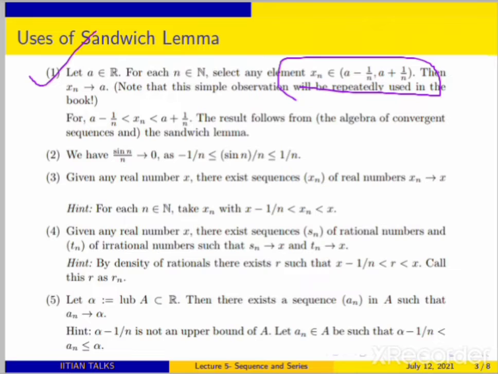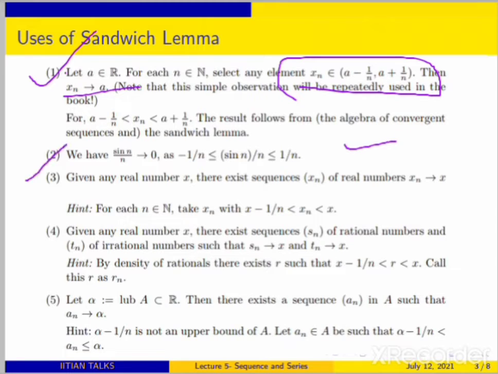Then clearly, the terms you collect, x1, x2, x3 up to xn, form a sequence. And you club it with this interval: your xn is always greater than a minus 1 by n, and always less than a plus 1 by n. By the sandwich lemma, you can say that xn is converging to a. This is a basic fact. So if someone asks which lemma says xn converges to a when xn lies between a minus 1 by n and a plus 1 by n, you just say it is the sandwich lemma.